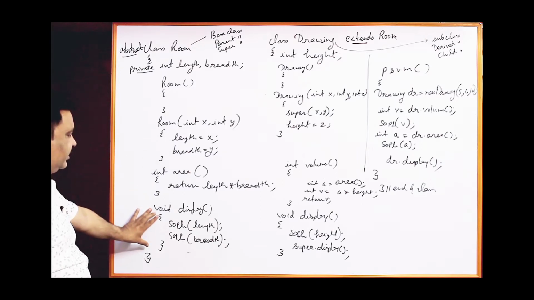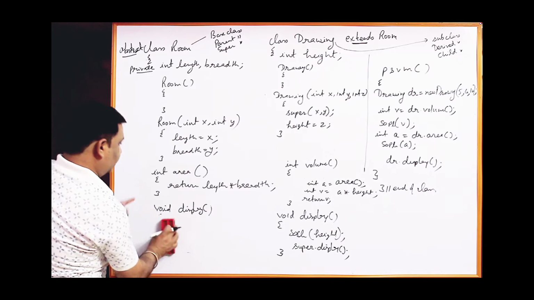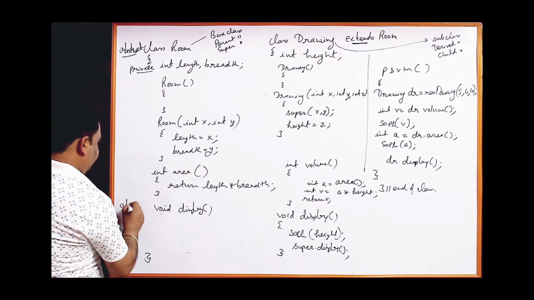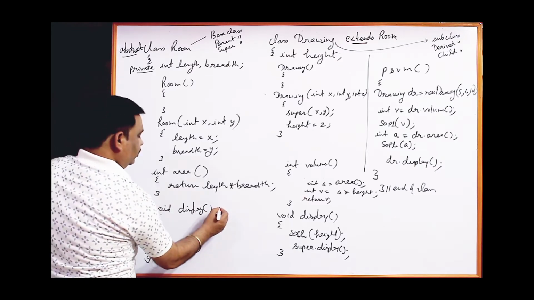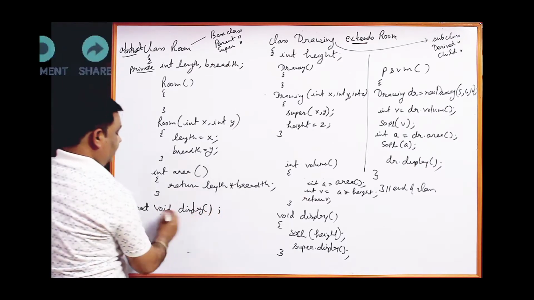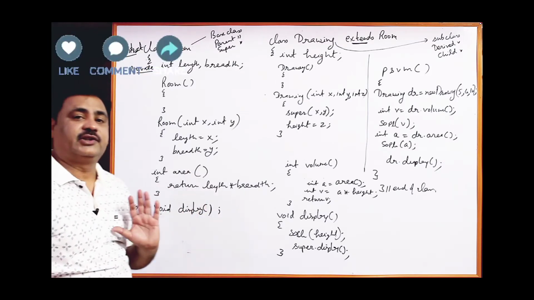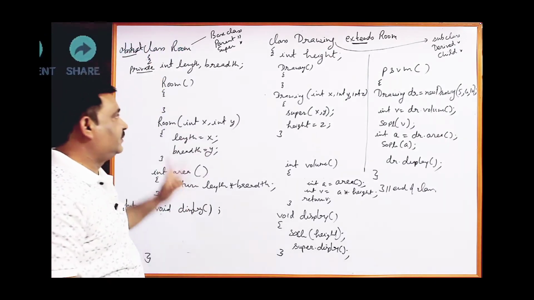And the function display is defined. Now we don't have to define the abstract function. Other functions can be there. Also declare this function as an abstract, put the semicolon. This is function declaration. So nobody is here. This is called abstract function declaration. Abstract function can only be declared within the abstract classes.